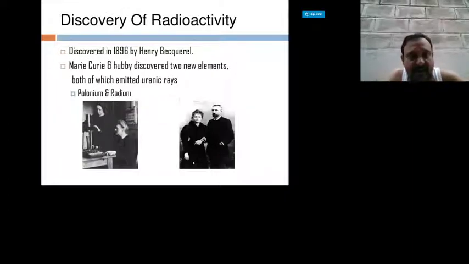Okay, the discovery of radioactivity. Radioactivity was discovered in 1896 by Henri Becquerel. The first radioactivity phenomenon was observed in 1896. Marie Curie and her husband discovered two new elements, both of which emitted ionizing rays: polonium and radium. These were the first radioactive elements discovered by Marie Curie and her husband. I think both are husband and wife. So the first radioactive element is called polonium, and then radium.